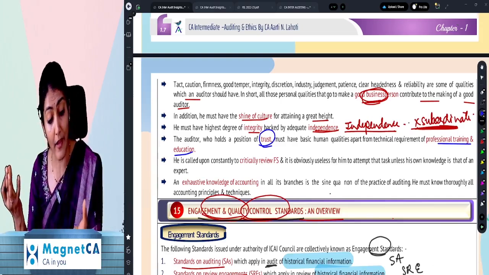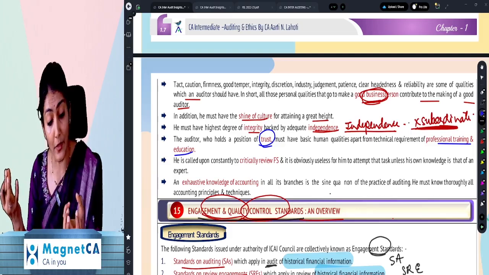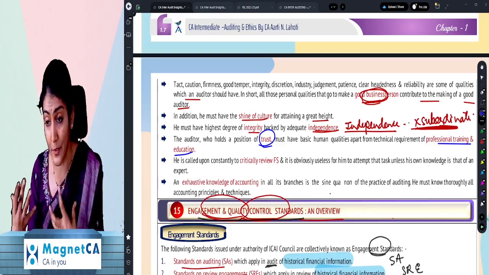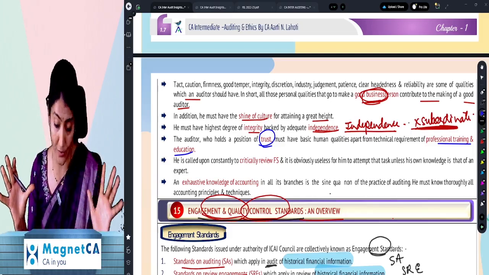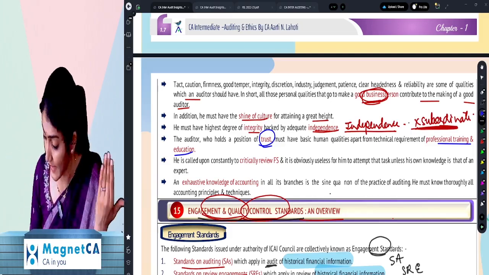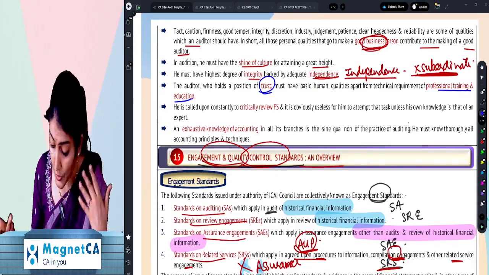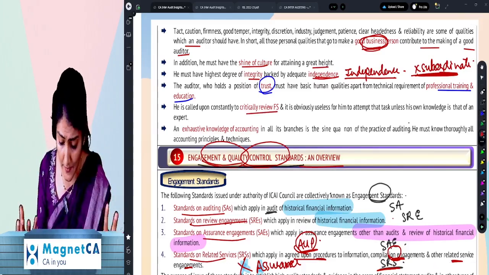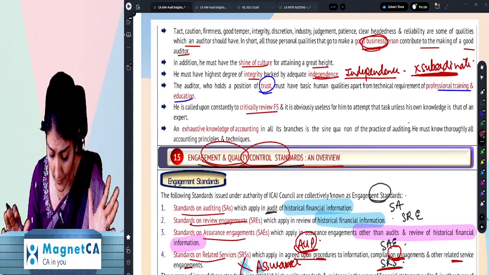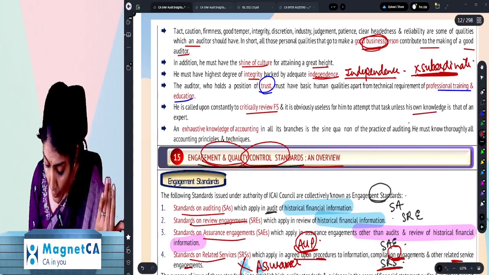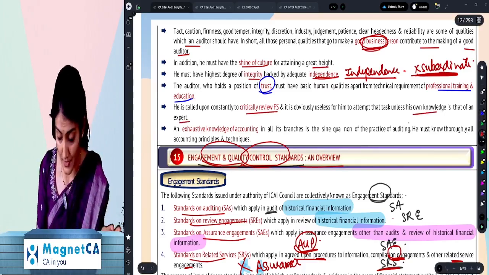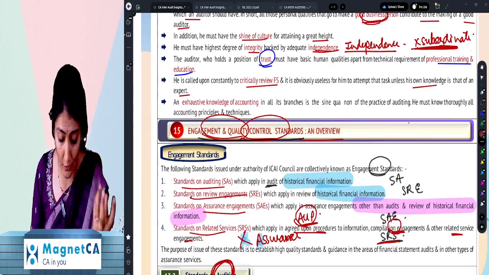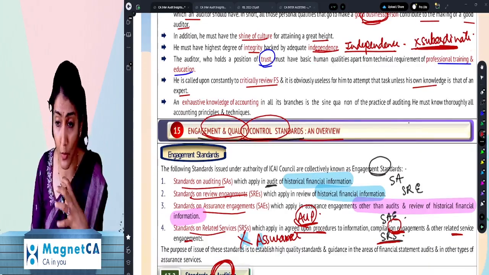Some people have very good personal skills, human skills. But if you don't have the technical skills, no use. So professional training and education. Then he should constantly be doing a critical review of the financial statements. And it's obviously useless for him to attempt that task unless his own knowledge is that of an expert. So you should have expert level knowledge regarding accounting and auditing.